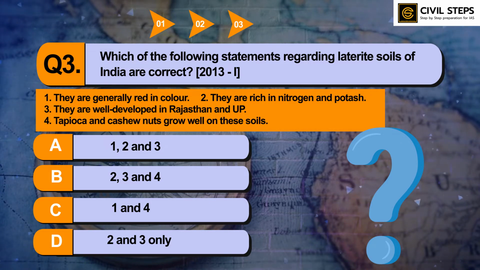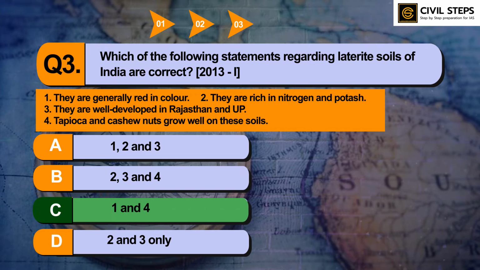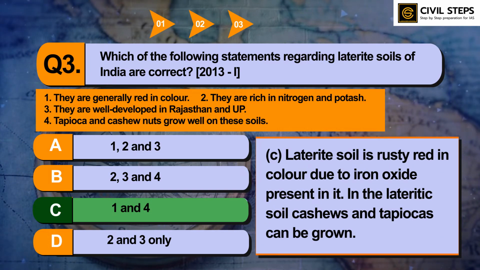So the answer of this question is option number C, 1 and 4. Laterite soil is rusty red in color due to the iron oxide present in it. In the laterite soil, cashew and tapioca can be grown. Soils are an extremely important topic from the UPSC Prelims exam point of view, so you should know about types of soil like red soil, black soil, alluvial soil. In the 2021 prelims examination, UPSC asked a question on soil. So you should cover this topic holistically from NCERTs and standard sources.